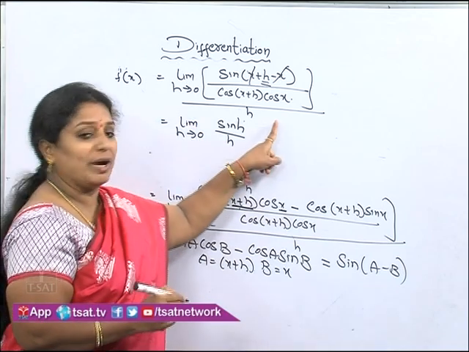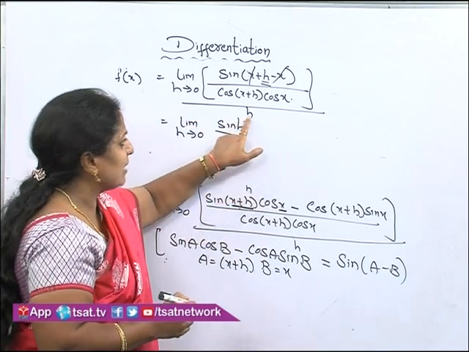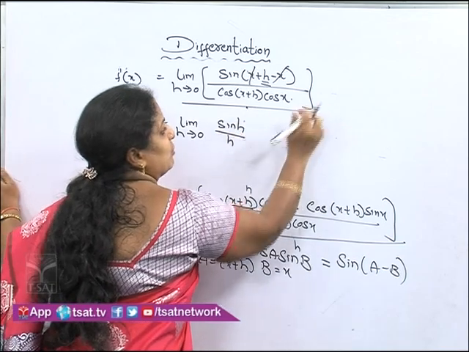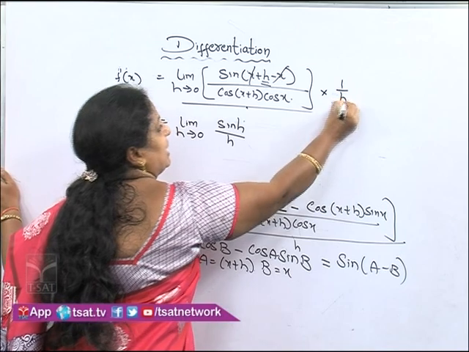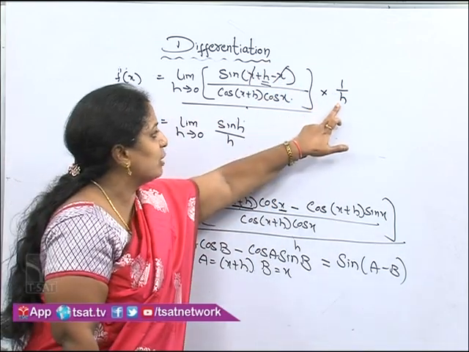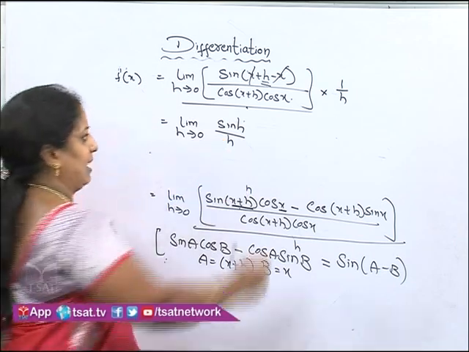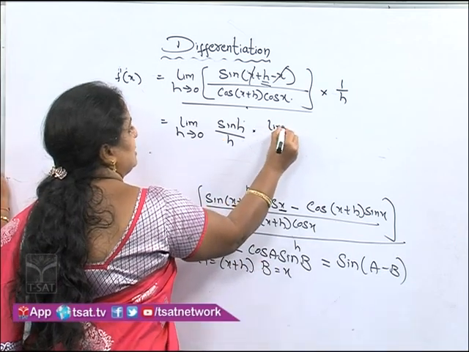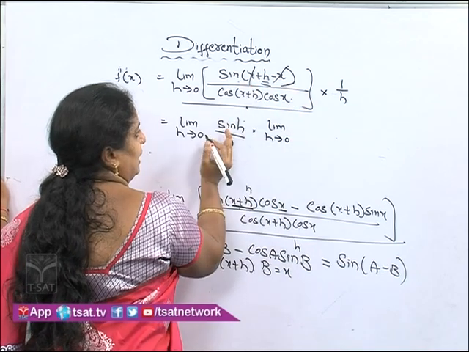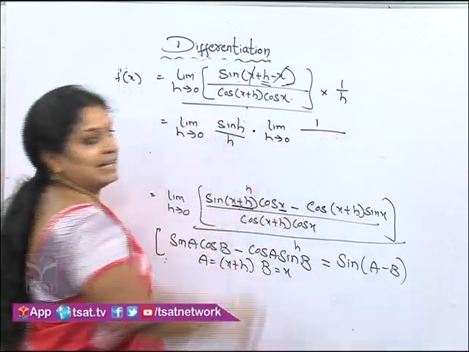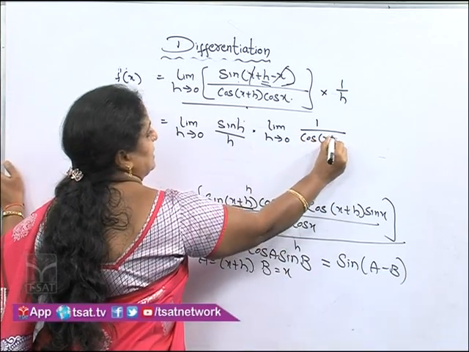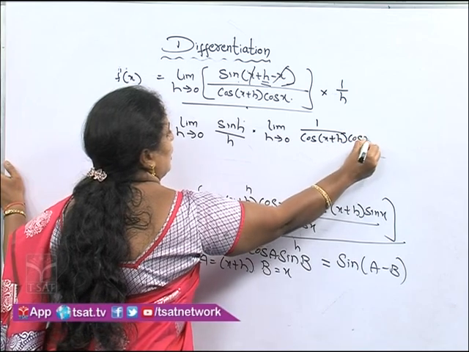Here I will show you one more modification. Instead of writing the denominator h every time, we can directly remove it and we can also write it as 1 by h. Both are the same, both carry the same meaning. So now this denominator h I am writing with the sin h into limit h tends to 0. Now this entire value we already took. So what is left over? 1 is left over. 1 by cos x plus h multiplied by cos x.